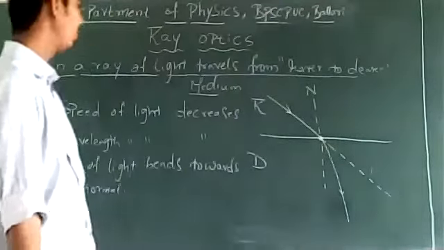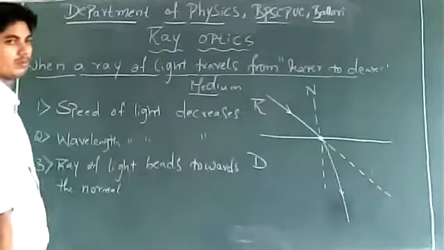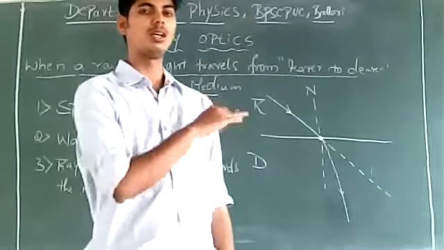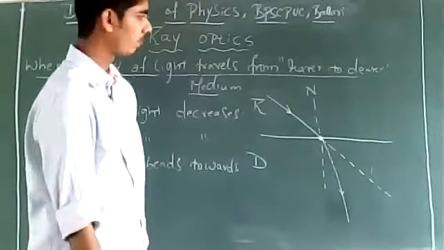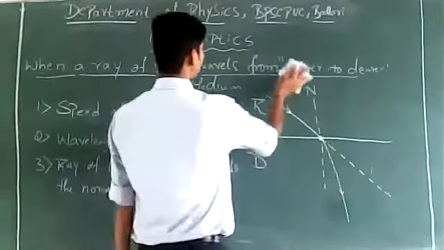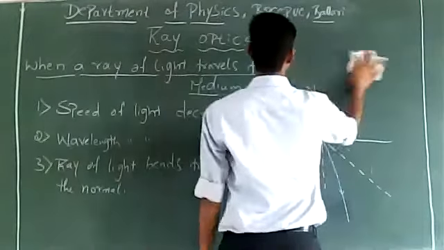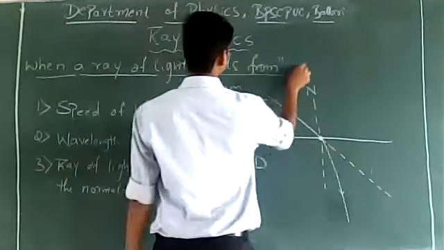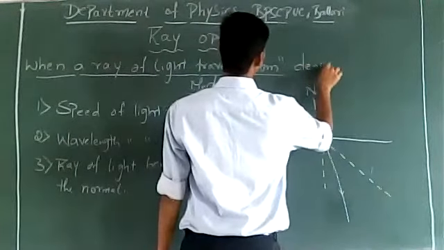Are these points clear? With respect to ray of light traveling from rarer to denser medium. Next, we will understand what happens when a ray of light travels from denser medium to rarer medium.